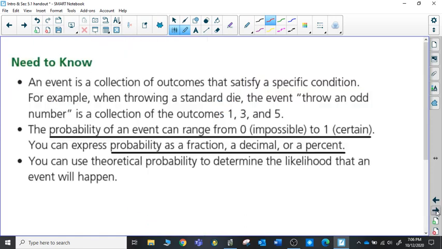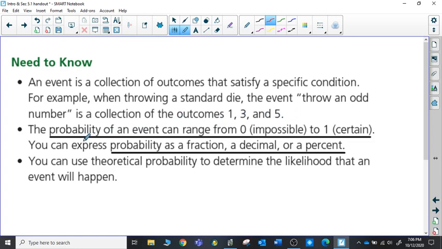So let's take a look at what kind of information do we need to know about these probabilities. So first of all, an event is a collection of outcomes that satisfy a specific condition. That would be like the event of getting a difference of 1. For example, throwing a standard die, throwing an odd number, could be a collection of outcomes like getting a 1, 3, and a 5.